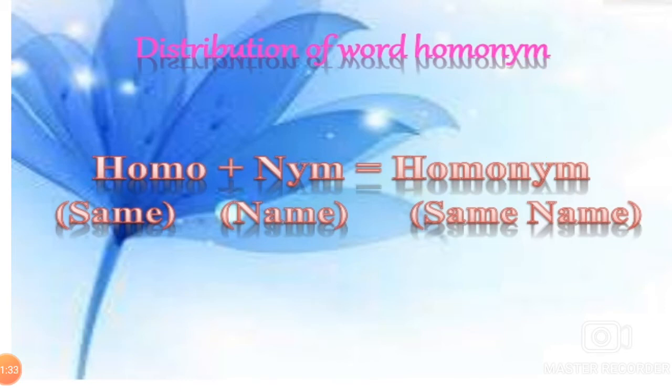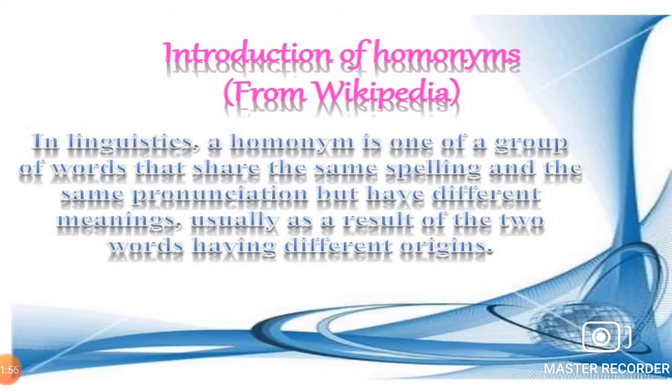What does it mean? There are words in English that have the same spelling and pronunciation but have completely different meanings. These words are called homonyms. Homo stands for same, nym stands for name, equal to homonym, same name.